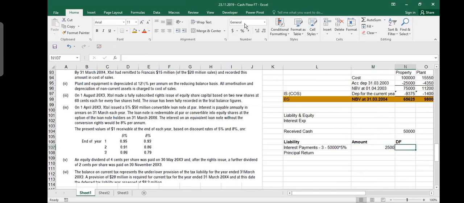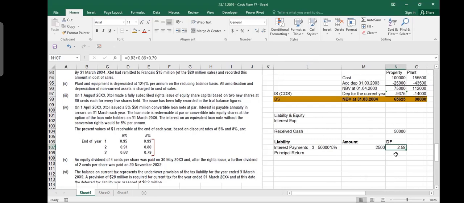Very simple. When you calculate annuity factors, you need to add 3 years, and we will be taking this 8%. Always remember, 5% we only use for the calculation of the amount, the quantity of dollars. I need to pay $2.5 million, but your discount factor is always the market rate, 8%. So at 8%, your discount factor is 0.93 plus 0.86 plus 0.79. So my 3-year annuity factor is 2.58.